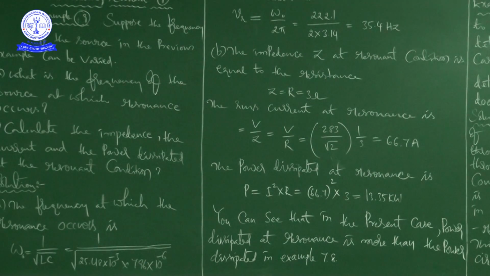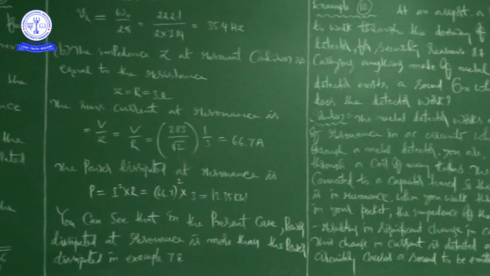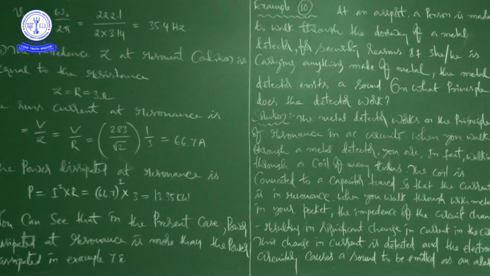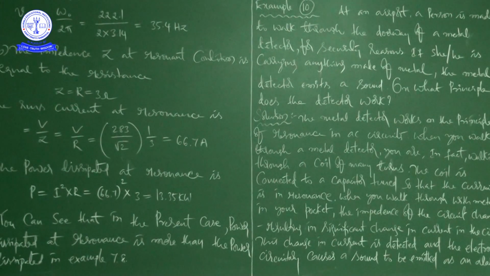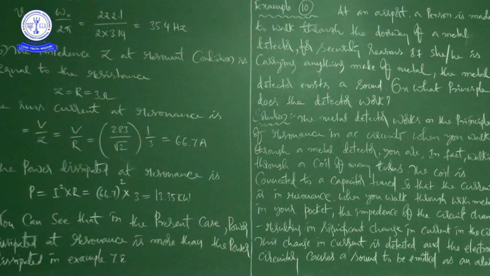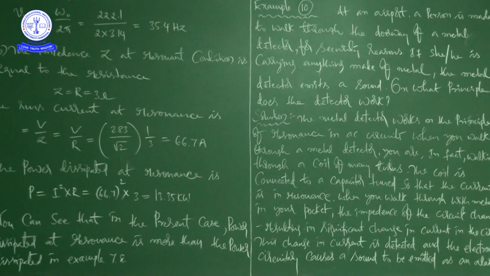See here, example 10. At an airport, a person is made to walk through the doorway of a metal detector. This is what we generally experience, not only at airports, but even if you visit any famous temple like TTD, for security purposes they maintain a metal detector.